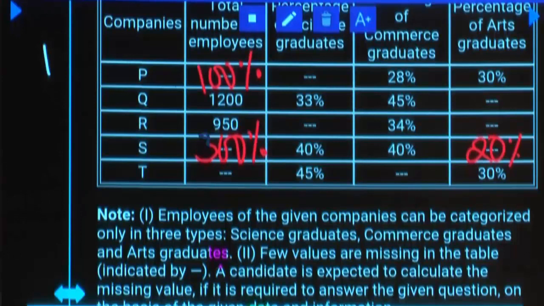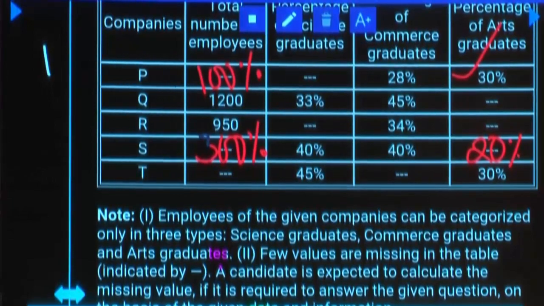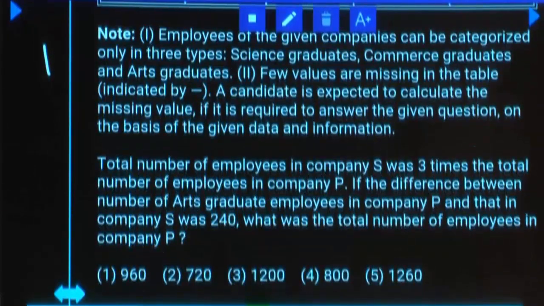Am I right? Now 20% of 300, how much is that? 60. And in company P, arts graduates are 30% of 100%. That is 30. One is 60, the other is 30. Difference? 30% is the difference, and that is given as 240. If 30% is 240, 10% is 80.